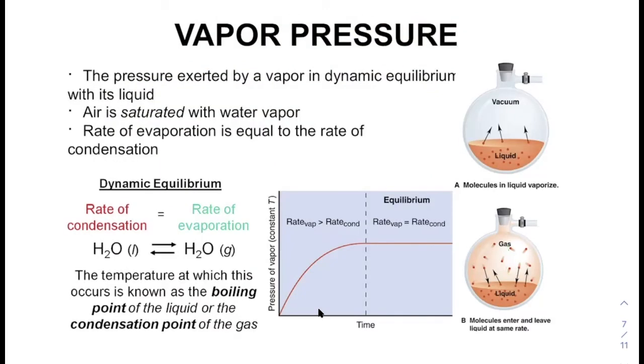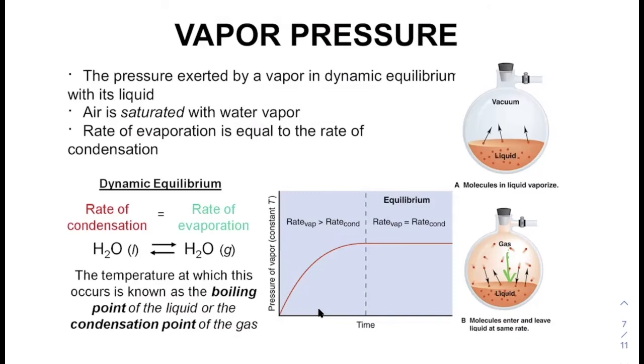What is vapor pressure? It is the pressure exerted by the vapor on the liquid. So when we have this situation where things are going from gas to liquid and liquid to gas back and forth, it's the pressure exerted on the liquid by the vapor. A liquid's vapor pressure is directly related to the intermolecular forces present in the molecules. The stronger these forces, the lower the rate of evaporation, and therefore the lower the vapor pressure.